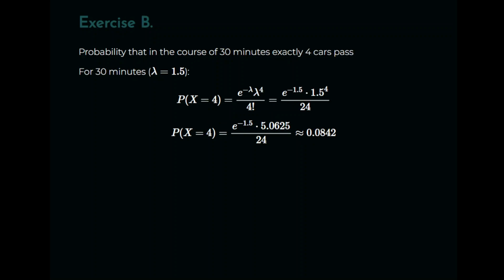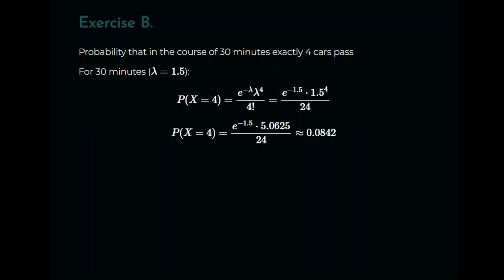Now, the probability that in the course of 30 minutes exactly 4 cars pass. So here what we're interested in is x equal to 4. So our k value now becomes 4. But also, for 30 minutes, lambda equals 1.5. We expect 1.5 cars for every 30 minutes.